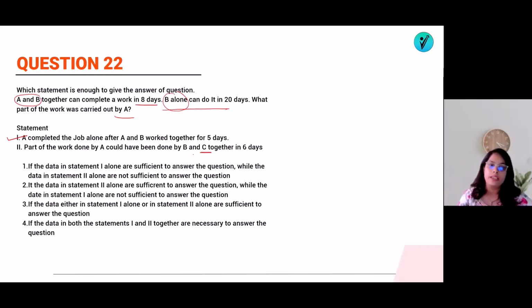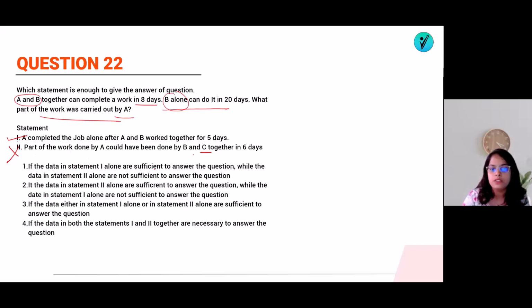Already the efficiency of A is unknown and again the efficiency of C will also be required. That means this is not required, because हमें बस find out करना है कि A ने कितना part work किया. So if we know the efficiency of A, we can find out, because we have B. So only one is required.